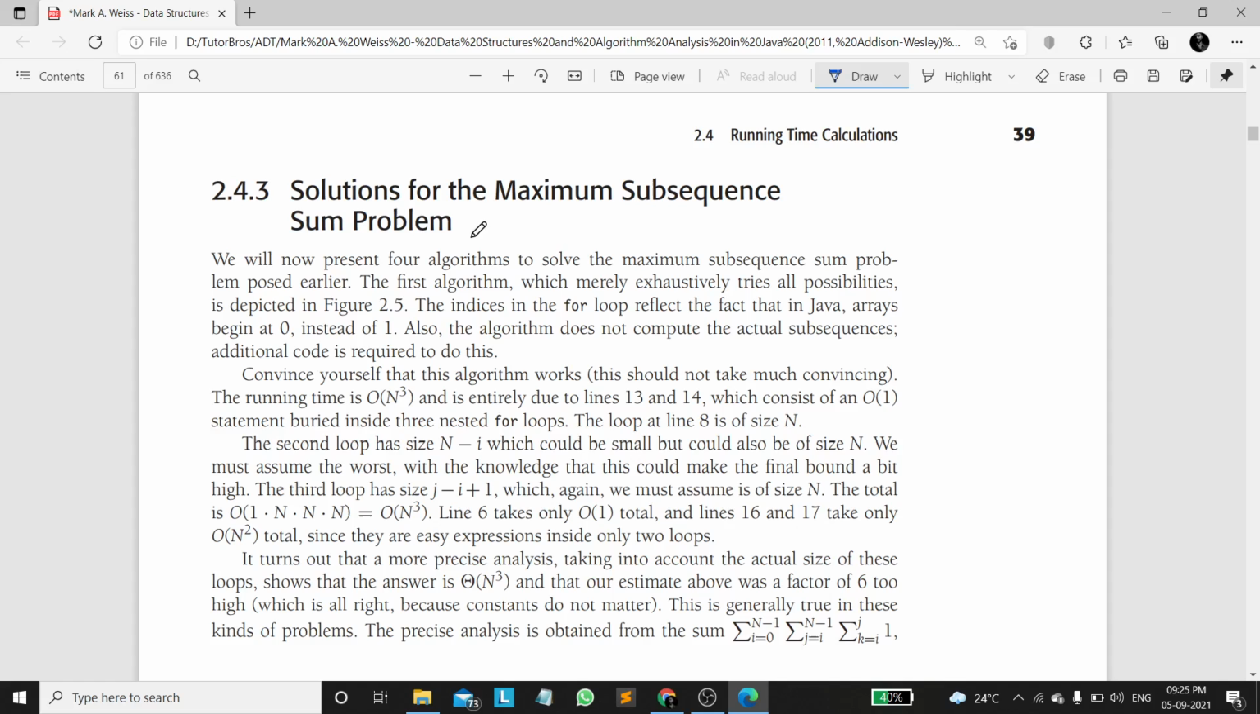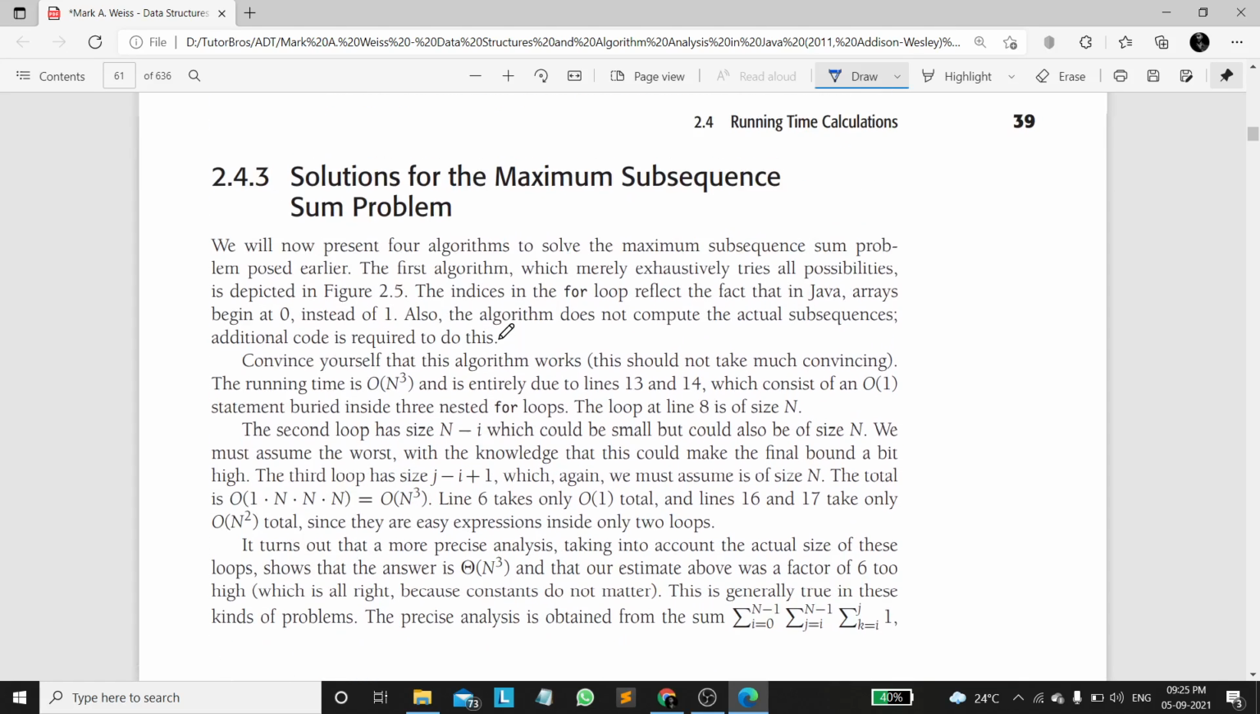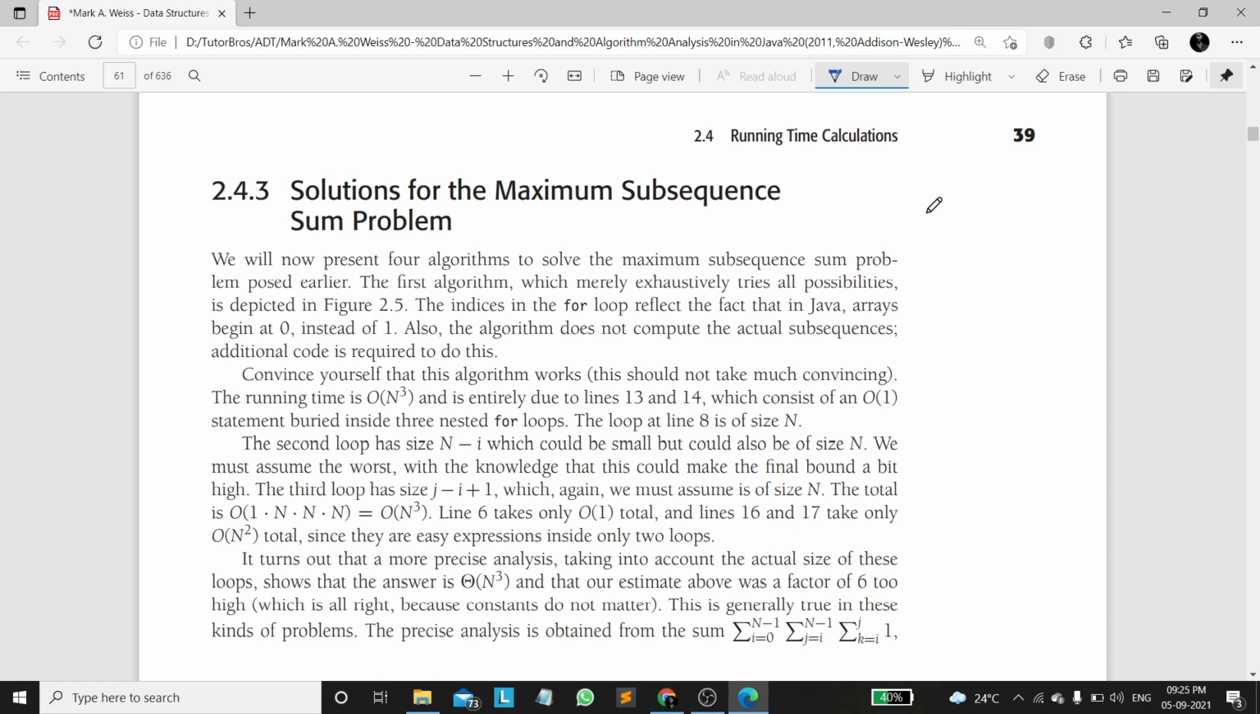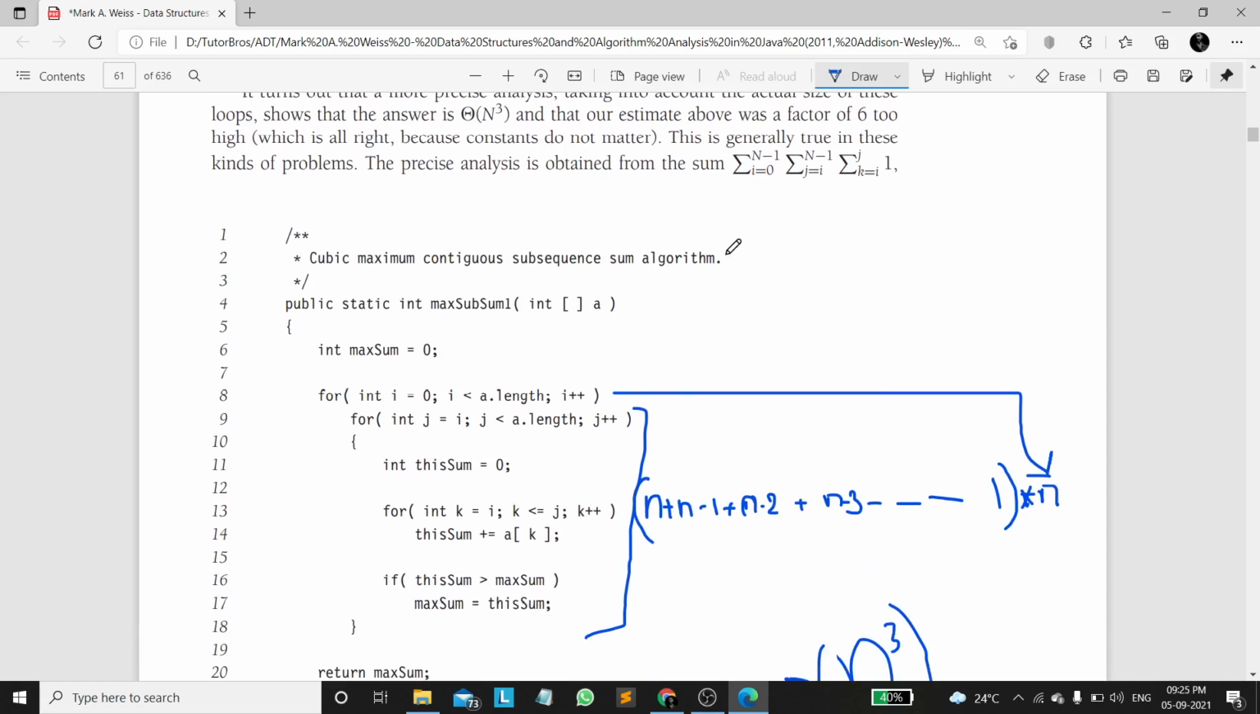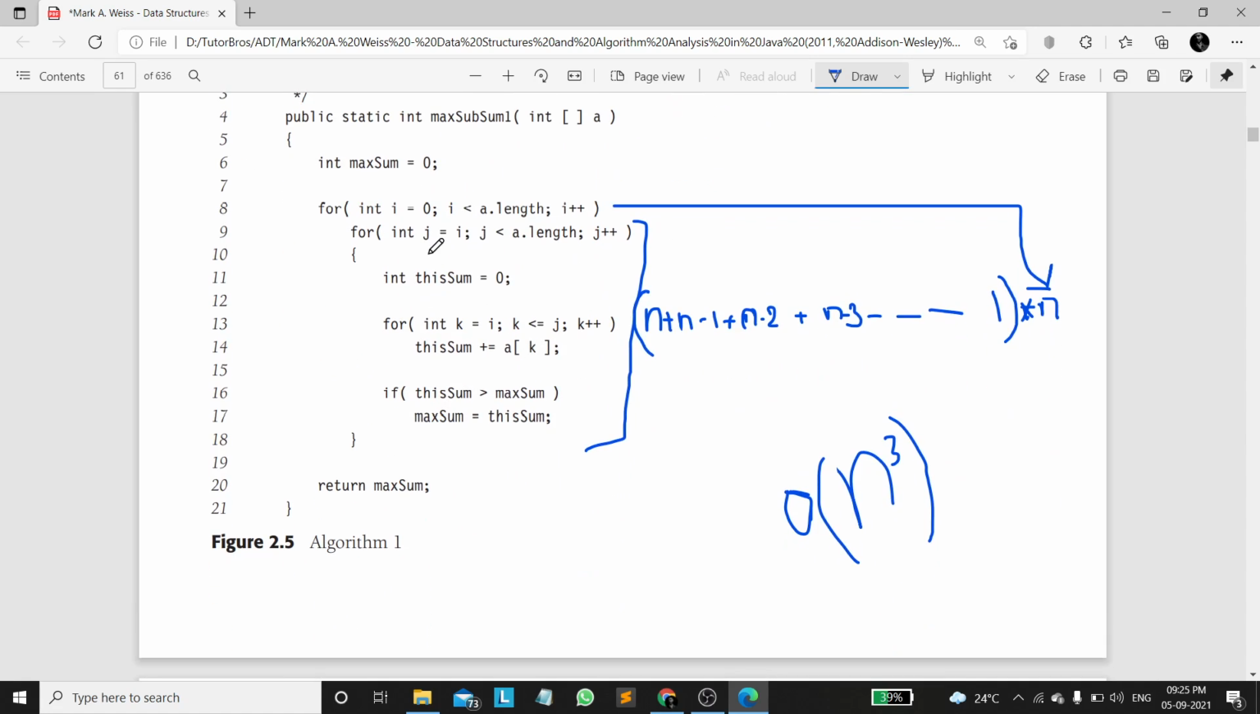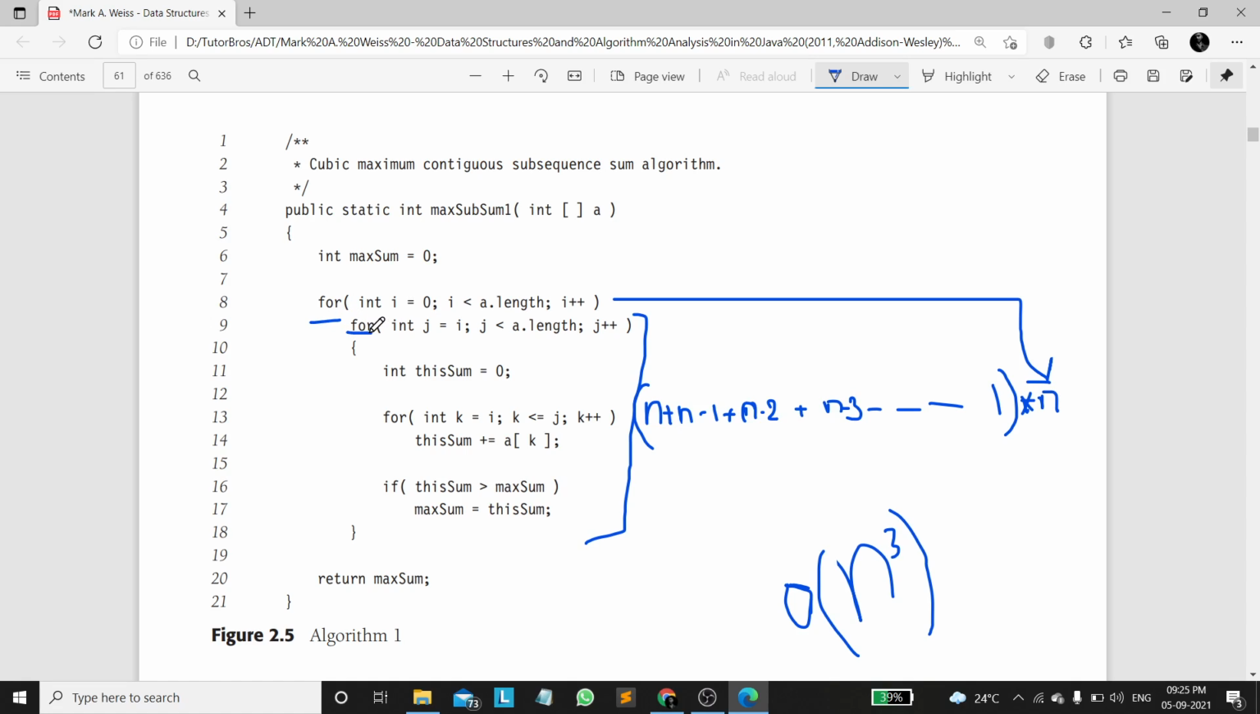Now the solution for the maximum subsequence sum problem. There are multiple solutions as we discussed: n cube, n square, n log n, right? So if we consider this, it is an n cube solution. There are 3 nested for loops, and these two inner for loops will take n square time complexity. Why? Because it is having n iterations, plus n minus 1 iterations, plus n minus 2 iterations, plus n minus 3 iterations, and so on until 1. If we add all these, we will be getting n square.